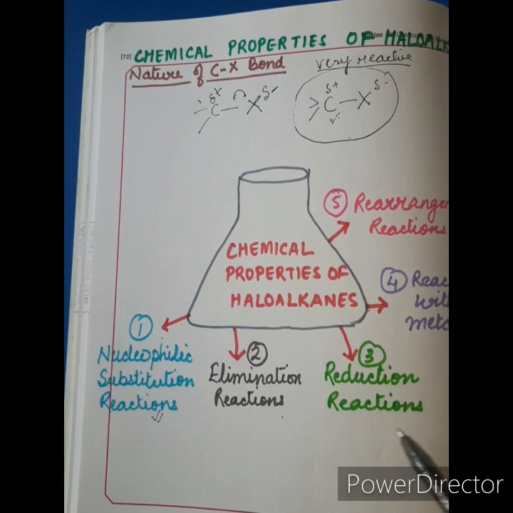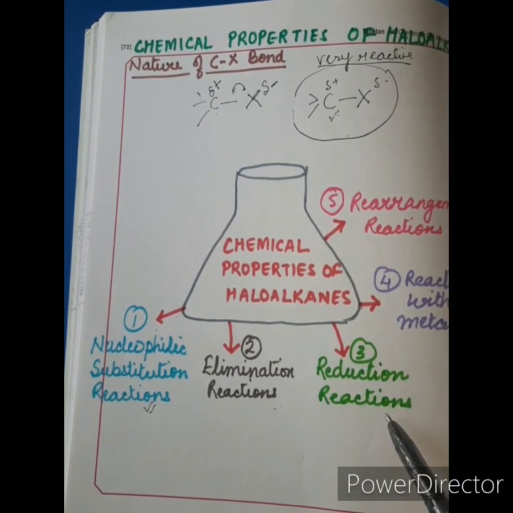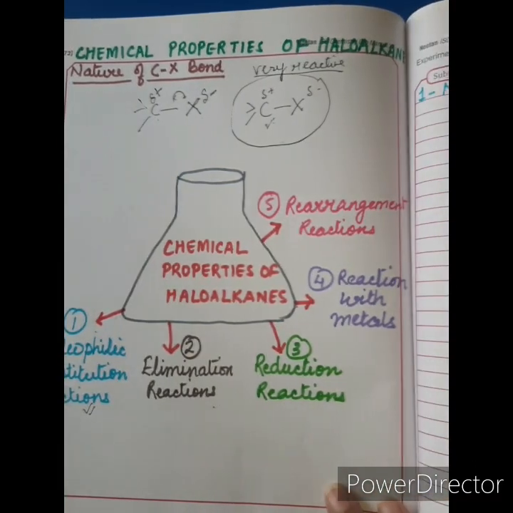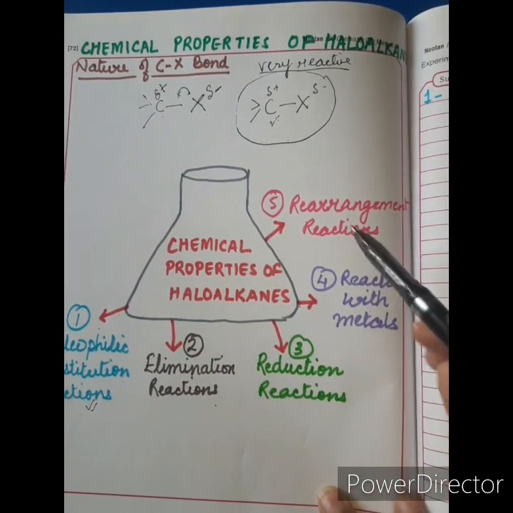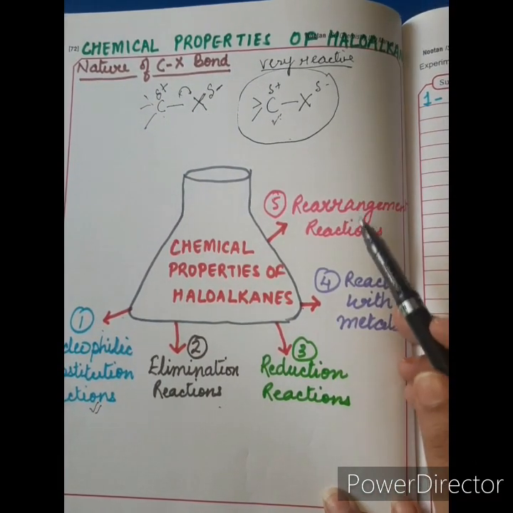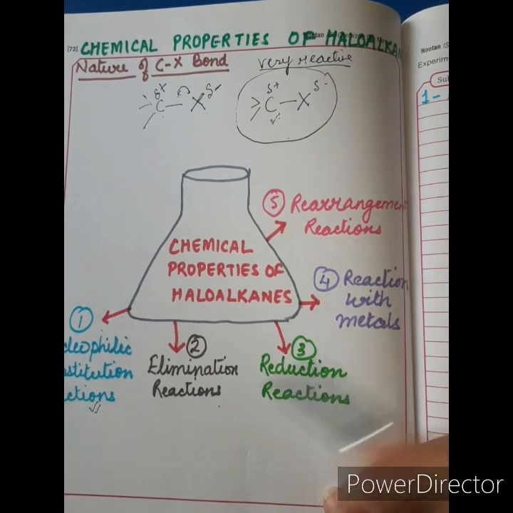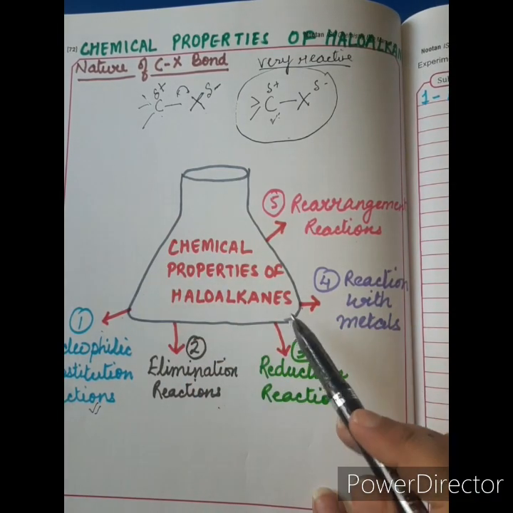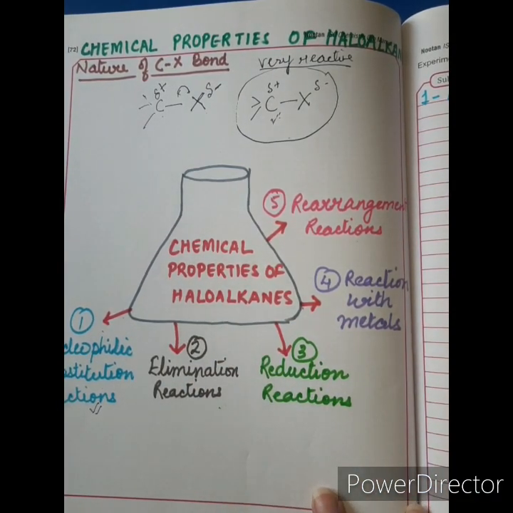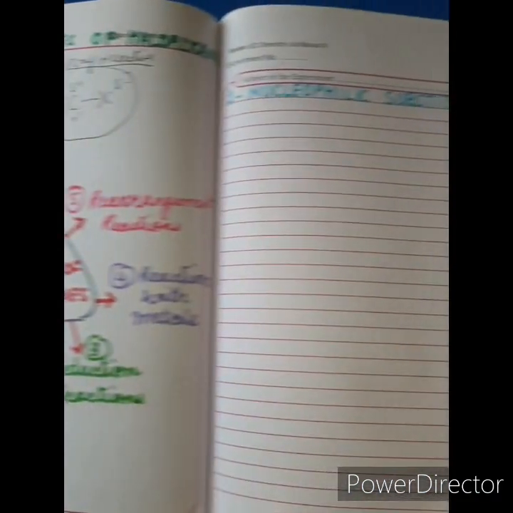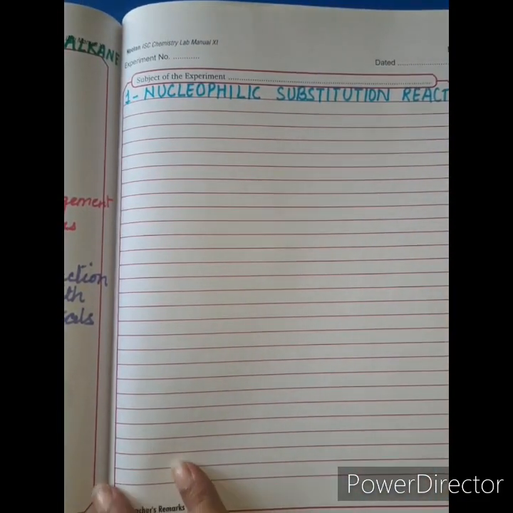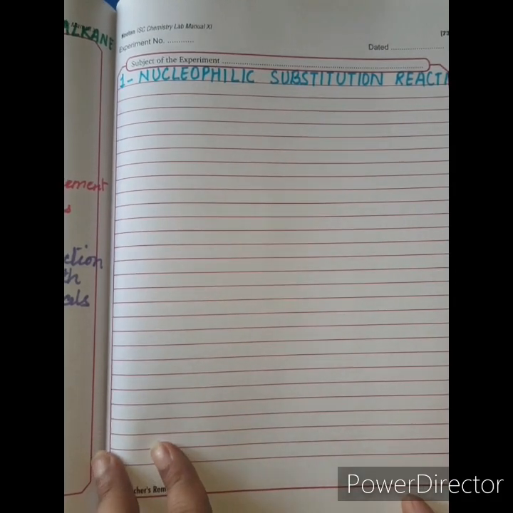The third type of reactions are reduction reactions. They undergo reduction reactions as well. The fourth are their reactions with metals. And the fifth kind are the rearrangement reactions they undergo. So I can classify the chemical properties of haloalkanes in these 5 groups. Right now I am going to teach you in this video particularly about the nucleophilic substitution reactions of haloalkanes.